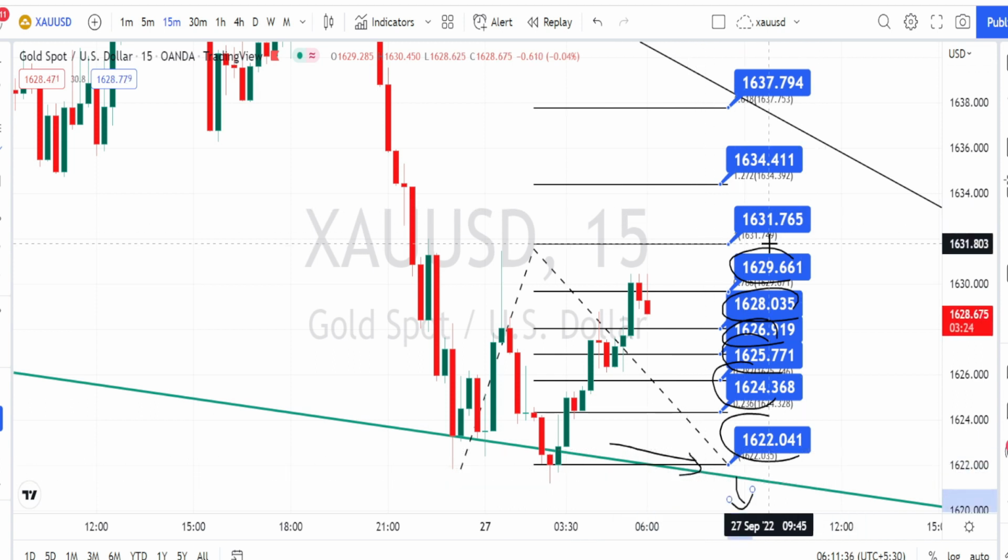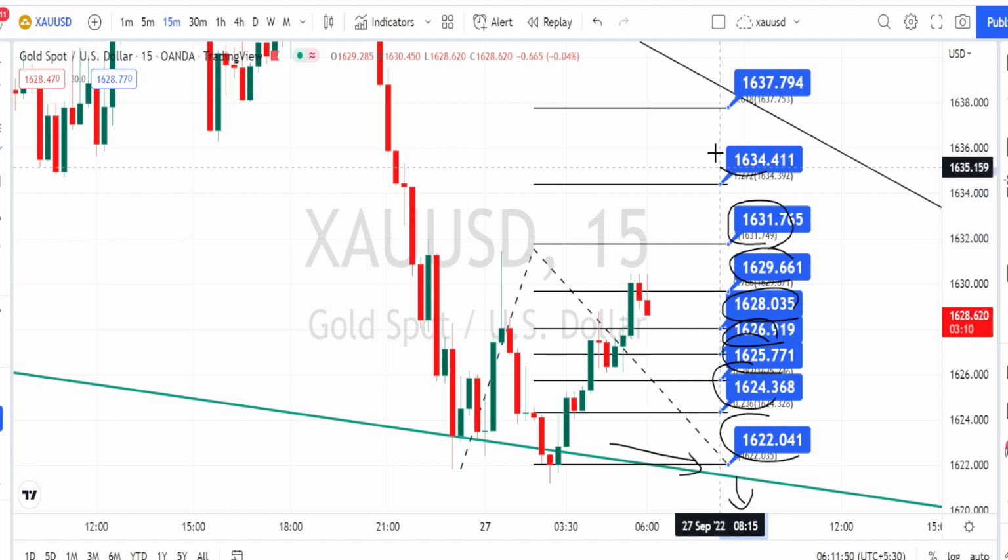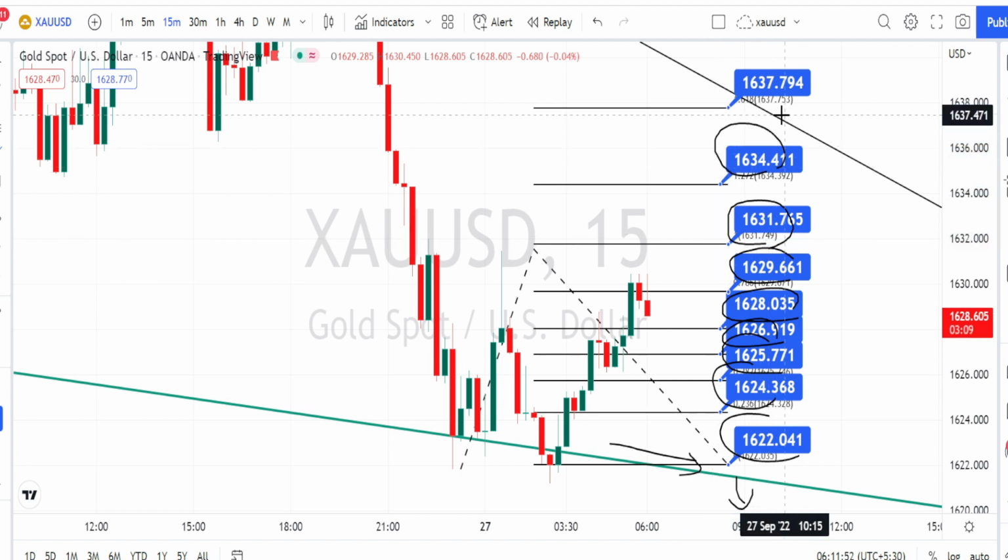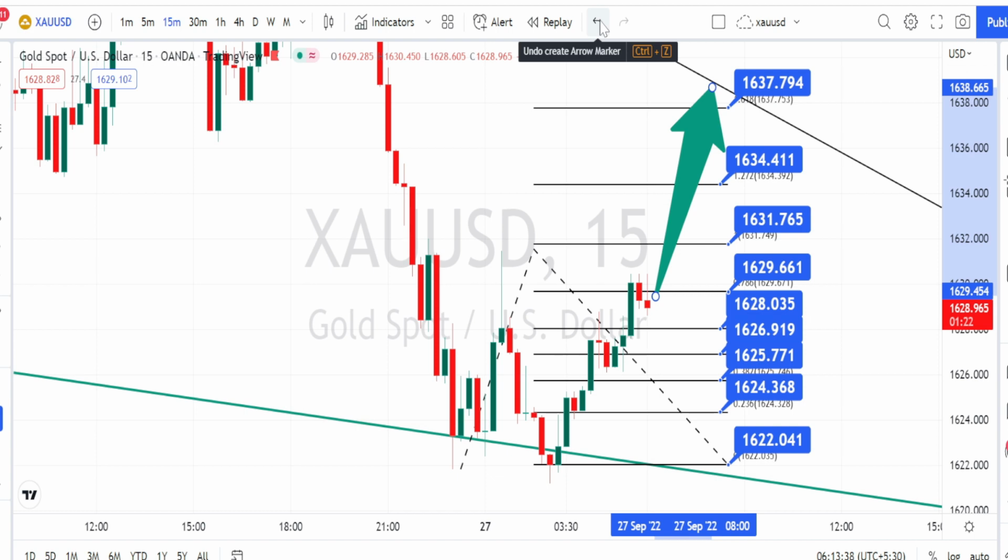And if the price action breaks the resistance level of 1629, next level of resistance it's going to be around 1631, 1634 and 1637. That's all the analysis for today.